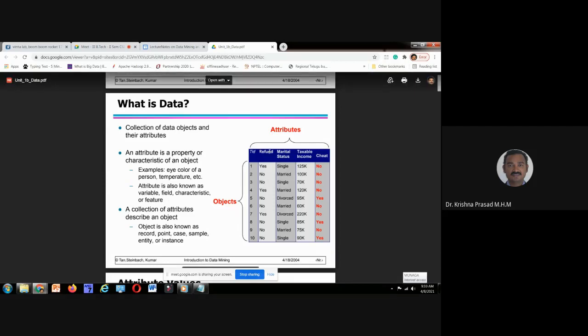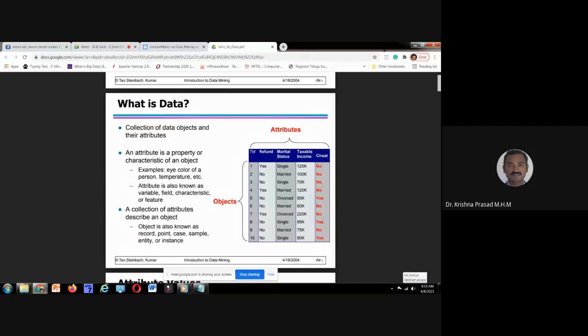These are the attributes. These are the objects. If you observe this table, hope you are able to see the cursor movement. Right? These are the attributes. It is transaction identifier, TID, refund, marital status, taxable income, and cheat. You may get a question, sir. These first four attributes are mentioned in black color. Why is this cheat mentioned in red color?